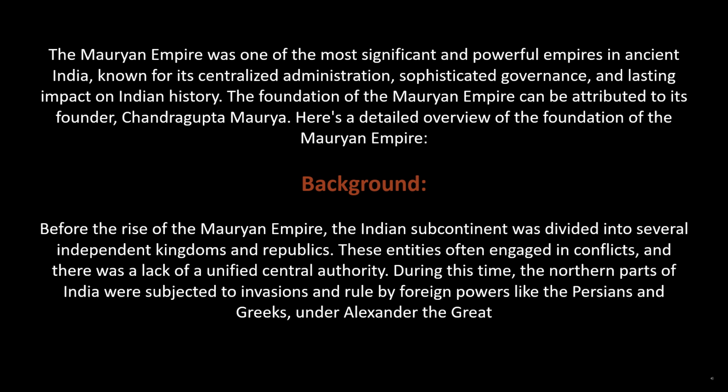Background. Before the rise of the Mauryan Empire, the Indian subcontinent was divided into several independent kingdoms and republics. These entities often engaged in conflicts, and there was a lack of a unified central authority. During this time, the northern parts of India were subjected to invasions and rule by foreign powers like the Persians and Greeks, under Alexander the Great.